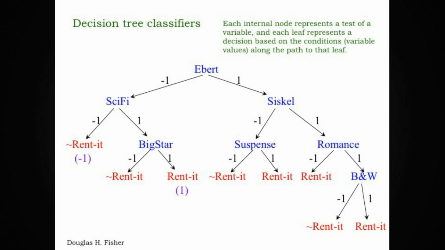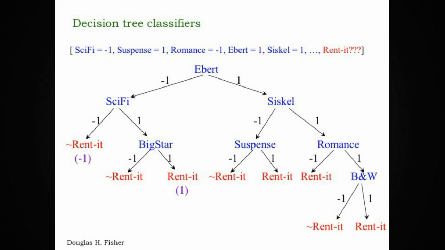In the case of this movie renting decision tree, the leaves are going to correspond to recommendations to rent the movie or to not rent the movie. Not rent is represented by tilde rented. So here's an example of a movie description that we might want to classify using this decision tree.